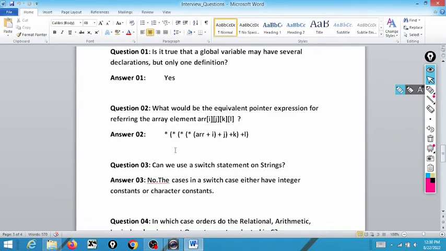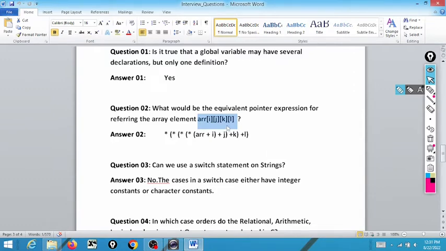Next question comes from pointers. What would be the equivalent pointer expression for referring to the array's element arr[i][j][k][l]? By seeing this, arr is nothing but a 4-dimensional array. This arr is the name of the array. The name of the array is a pointer pointing to the 0th element of the array. In a 4-dimensional array, the 0th element is a 3-dimensional array. So the name of the array is not a pointer to an integer; it is a pointer to a 3-dimensional array.